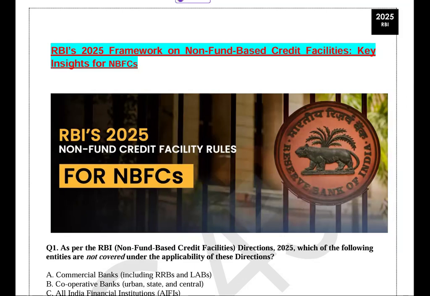Next year. All right. And this is why I'm telling you it is important: this is important for NBFCs. After this announcement, after this framework on non-fund based credit facilities, NBFCs will get access to manage their risk. It is linked with your management syllabus of RBI as well as the finance part of RBI Grade B examination. In that way, you can understand this topic. It is linked with both parts of the syllabus of RBI Grade B. All right. So risk management as well as the finance part of RBI.